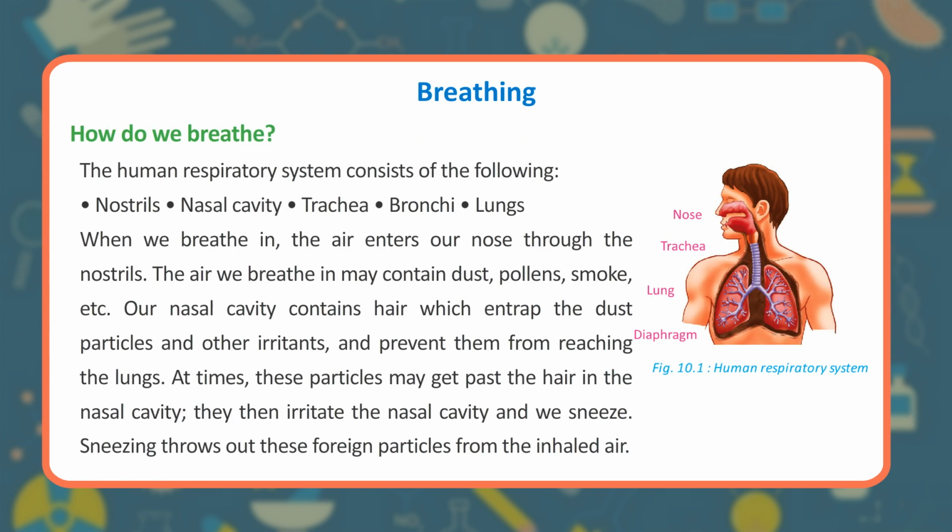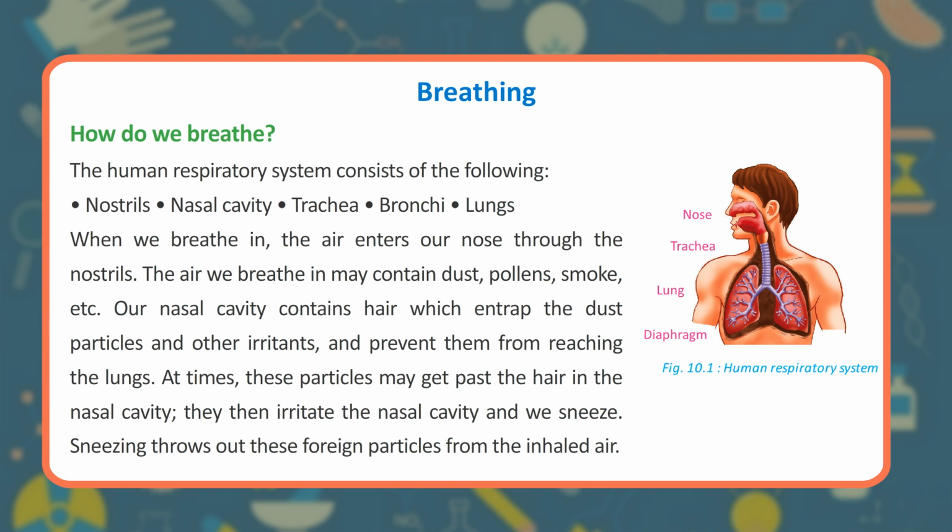How do we breathe? The human respiratory system consists of the following: nostrils, nasal cavity, trachea, bronchi, lungs. When we breathe in, the air enters our nose through the nostrils. The air we breathe in may contain dust, pollen, smoke, etc. Our nasal cavity contains hair which entrap the dust particles and other irritants, and prevent them from reaching the lungs.